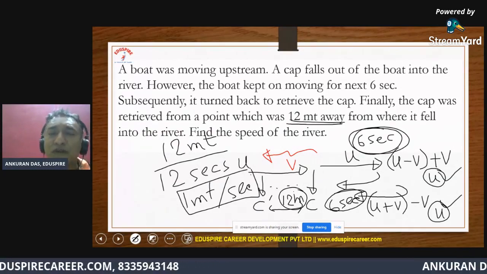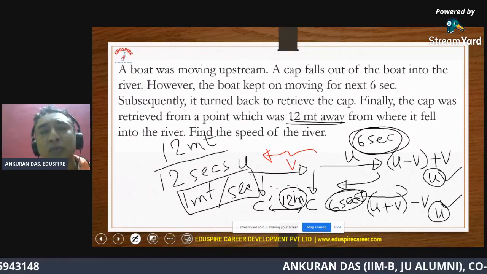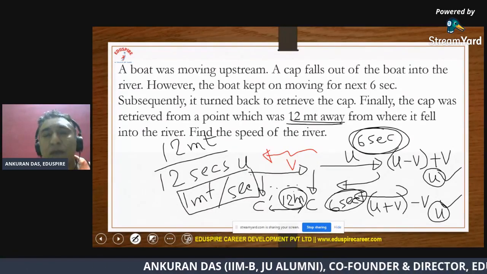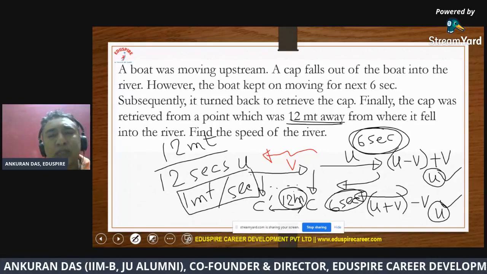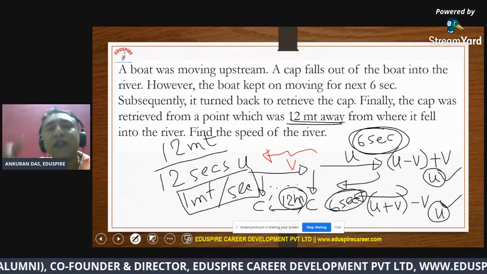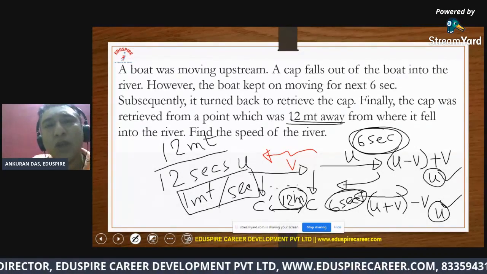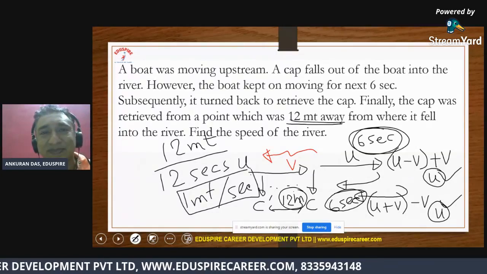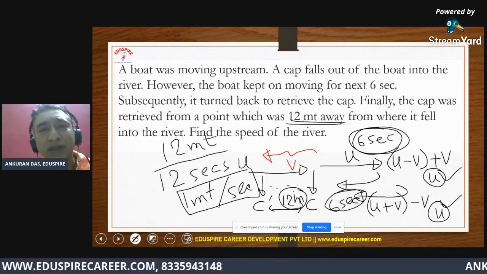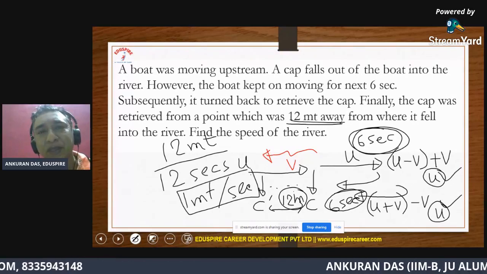So if I switch it off, which means as if the river is not moving at all, which means if the cap falls at a particular point, it will stay at that point only, it will not move from there, because the river is not flowing. That is what we have assumed.